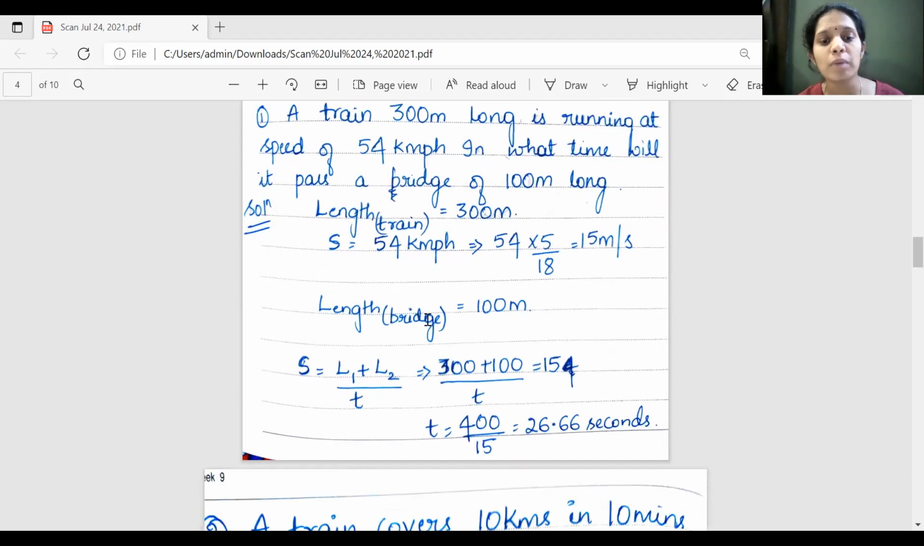Length of the bridge is also given as 100 meter. So time is not known. I know that when it is passing through a bridge, the formula is speed equals L1 plus L2 divided by T. S is 15 meter per second, L1 plus L2 is 300 plus 100. When you calculate T, you get 26.66 seconds.